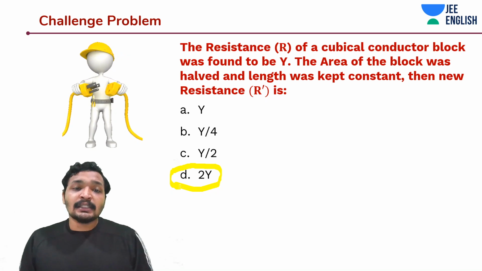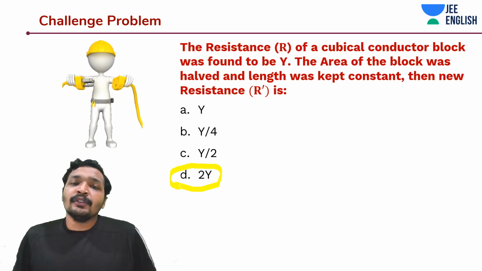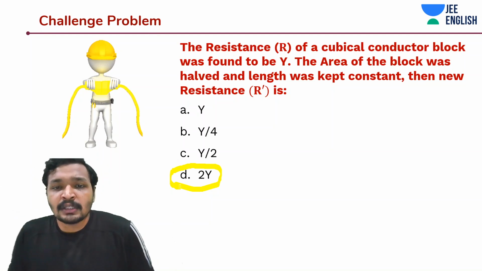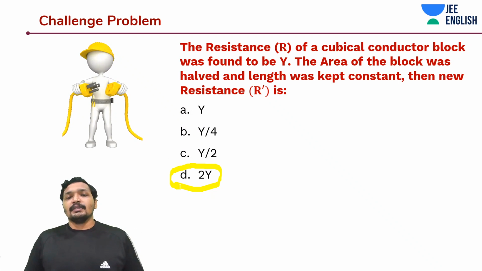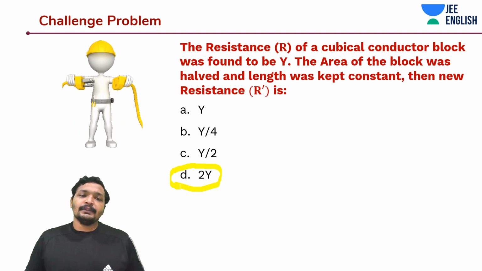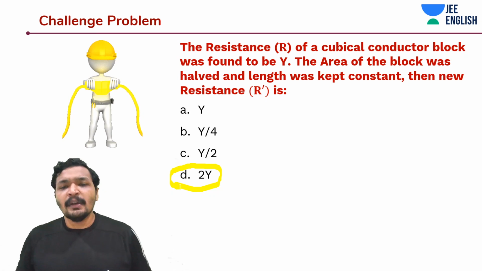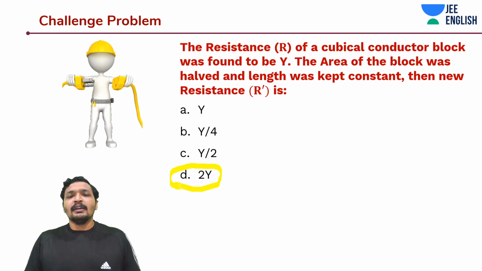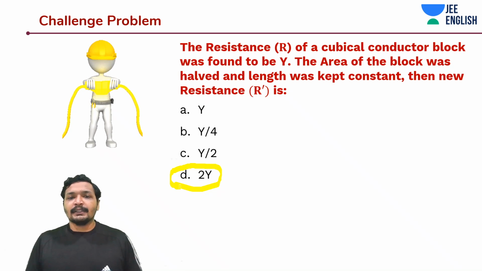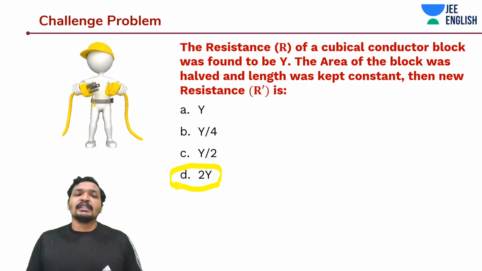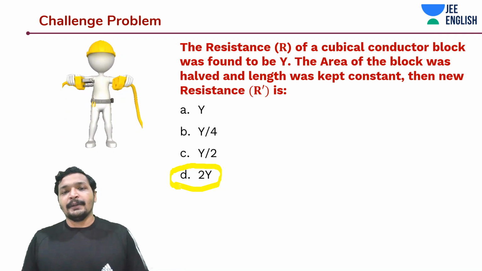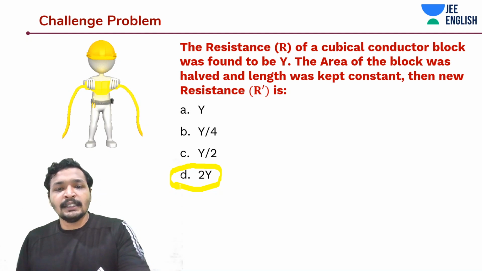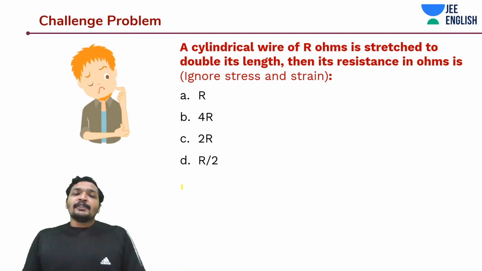But guys, do remember this is a very hypothetical problem where they haven't talked about the electron density. If the electron density is kept constant, that should have been said, then this makes more sense. The same halved area. Okay. Awesome. Or else you can also think about it as a resistor where the area is halved, and you'll see that the same thing is happening. The resistance is becoming twice as much, the charge is facing a conductor entering into that conductor. Awesome? Easy? So a challenge problem. A cylindrical wire of R ohms is stretched to double its length.